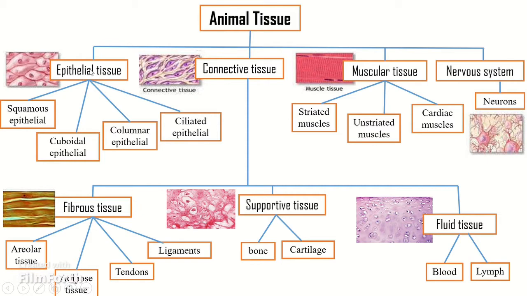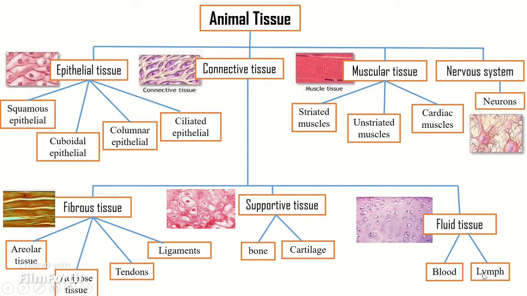So the epithelial tissue is divided into four types: squamous epithelial cells, cuboidal epithelium tissue, columnar epithelial tissue, and ciliated epithelial tissue. The connective tissue is divided into three types: fibrous tissue, supportive tissue, and fluid tissue. The fibrous tissue is further divided into areolar tissue, adipose tissue, tendons, and ligaments. The supportive tissue is divided into two types: bone and cartilage, and the fluid tissue is also divided into two types: blood and lymph.